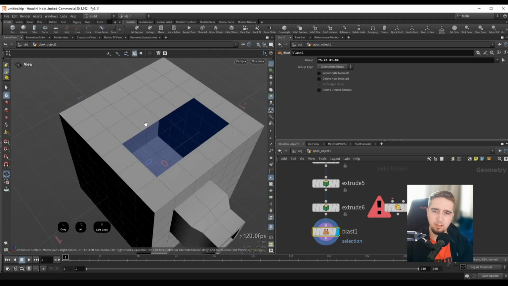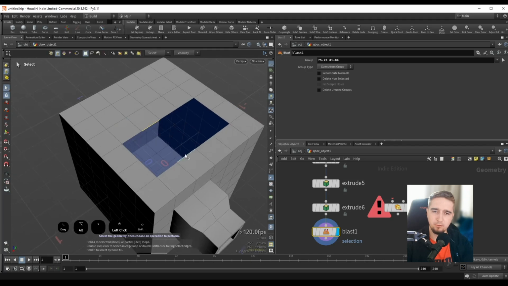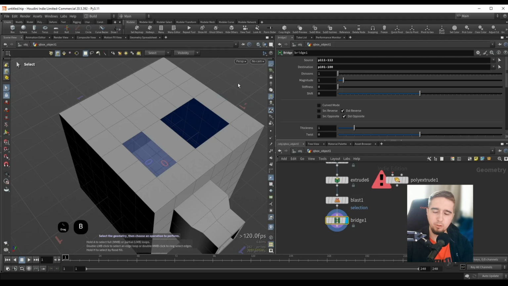And now maybe I can select the edges. I can select these two edges. And for example, if I want to bridge them, I can press B, and this will create a bridge. And now again, we have the option to use the palm slider, meaning that if I hold down Z and I move my mouse to the right, we can increase the divisions of this bridge. And a lot of operations also come with different operations that you can do with the Z hotkeys.